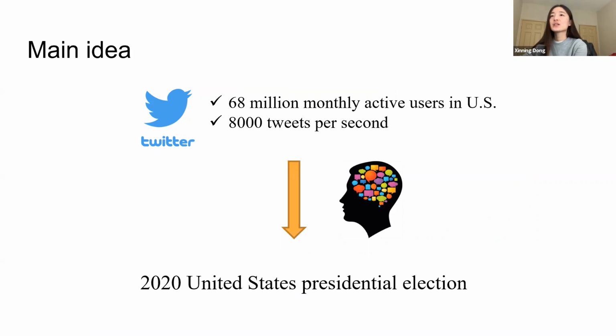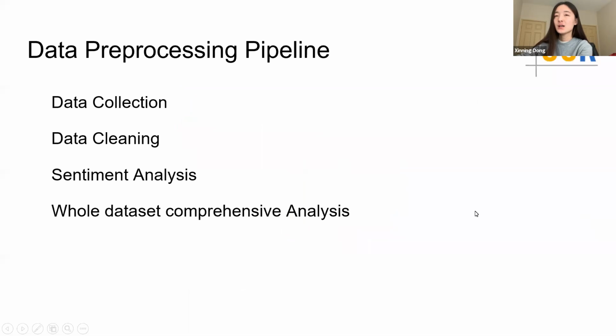In this project, we will explore Twitter's big data as a means of understanding public interests across the country, so as to predict the 2020 United States presidential election. To do this, we will collect tweets from Twitter and extract the geo information and keywords related to the presidential election, analyze this data to get to know people's political preference and visualize them on a consensus electoral map. So for data preprocessing, we collected and cleaned the data, did sentiment analysis, and then analyzed the whole dataset.